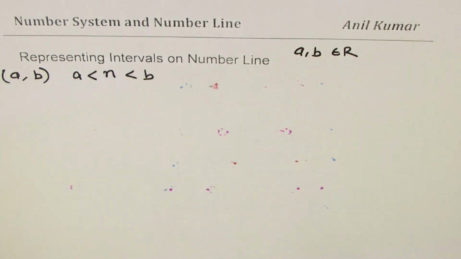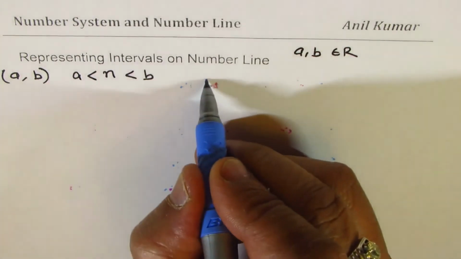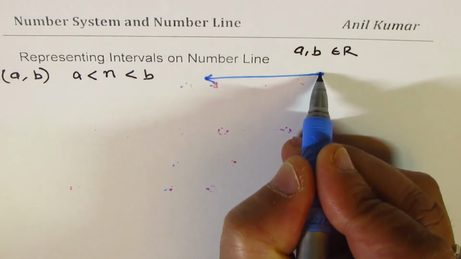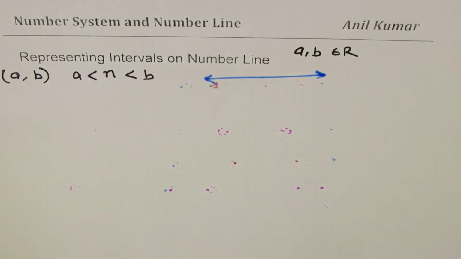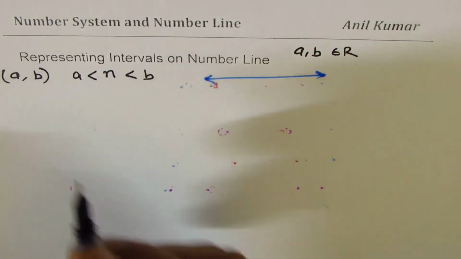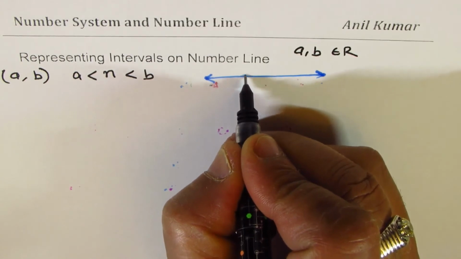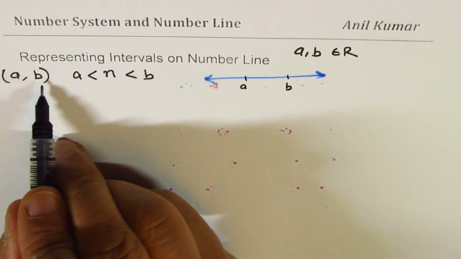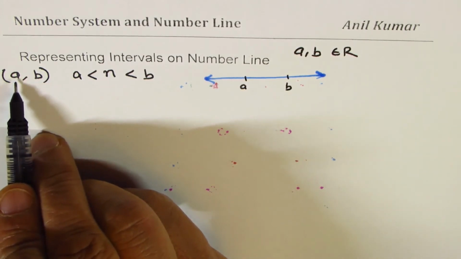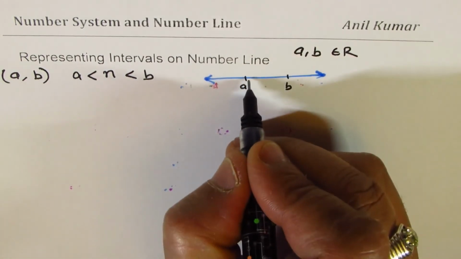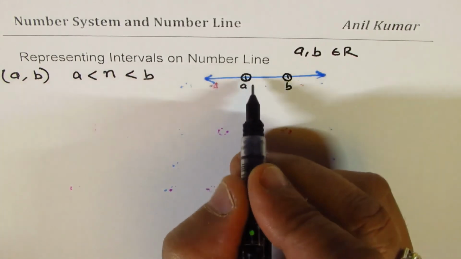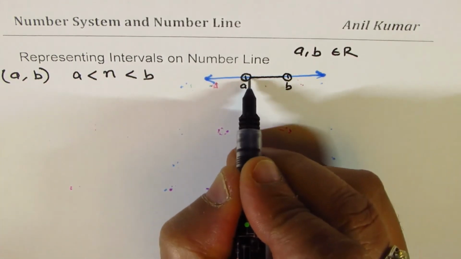Now that notation can be represented on a number line. The number line always assumes that it ends with an arrow, okay? So that really means that somewhere there is a point A, somewhere there is a point B. From A to B, A is a smaller number, not including means a circle at A, a circle at B, not filled in, and everything in between.